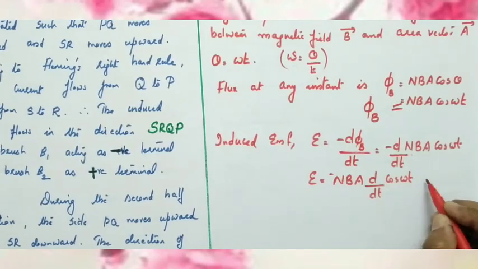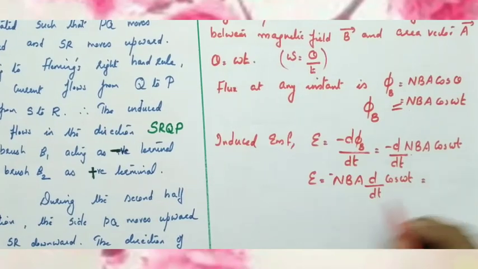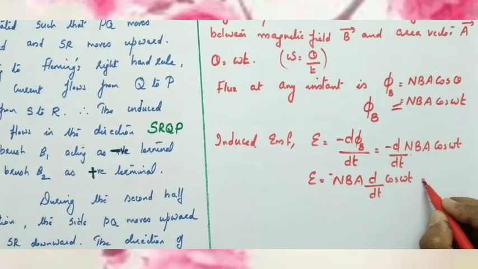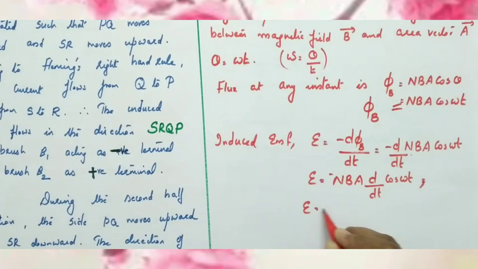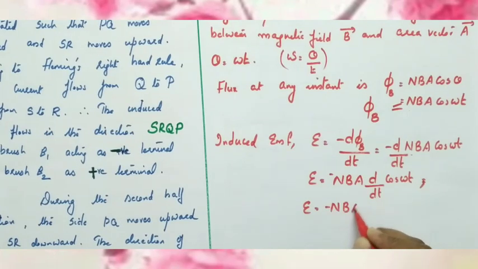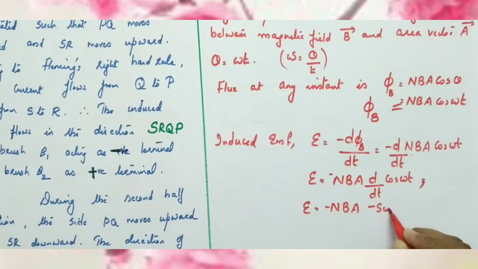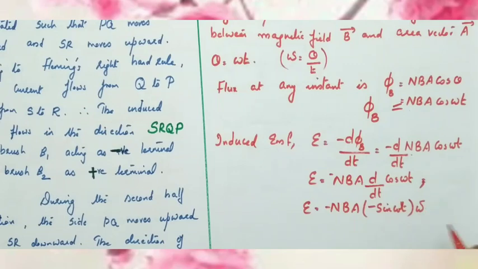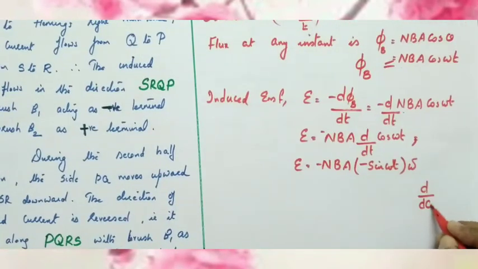What is the derivative of cos omega t? Differential of cos omega t is minus sin omega t, isn't it? So E equals minus NBA into d by dt of cos omega t, which is minus sin omega t into omega. We have the formula d by d theta of cos theta is minus sin theta.